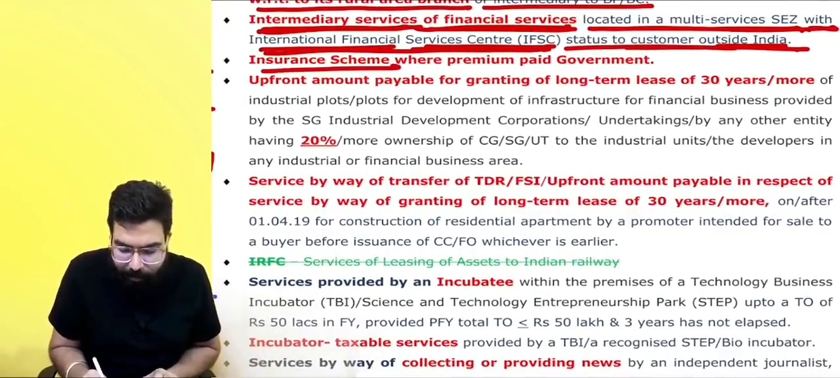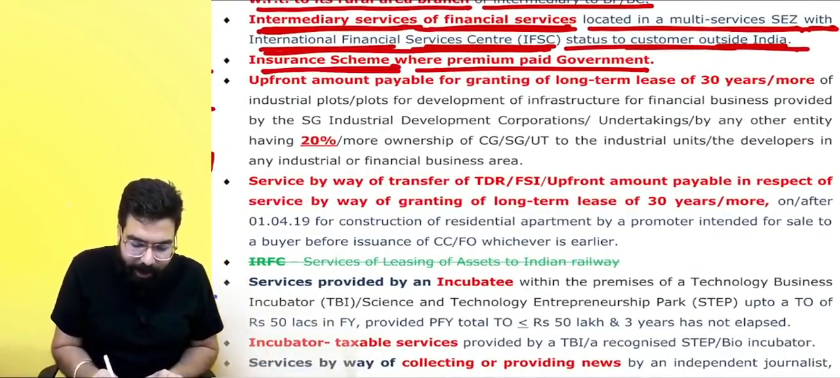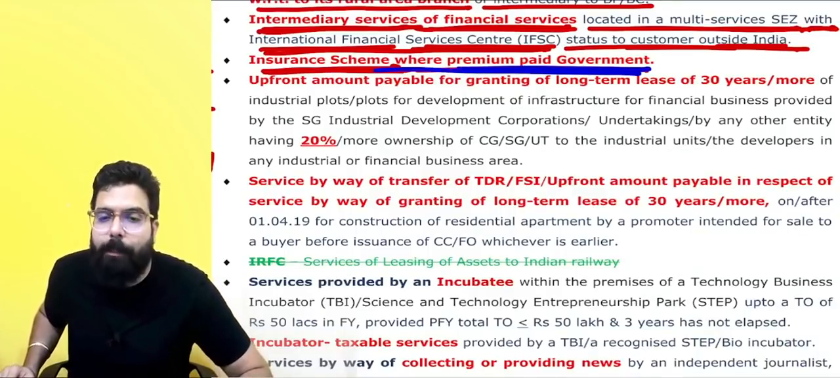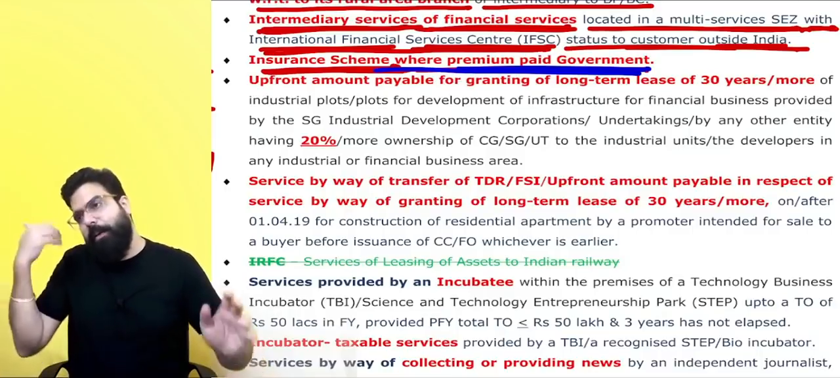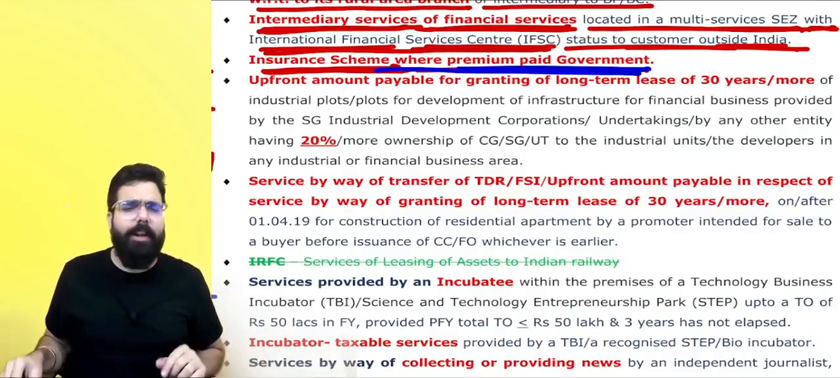Then insurance scheme where the premium is paid by the government. Again, always remember, if there is an insurance scheme where the entire amount of premium is paid by the government. For an example, all the police employees' insurance has been taken and the government is going ahead and paying the premium, then there will be no GST.